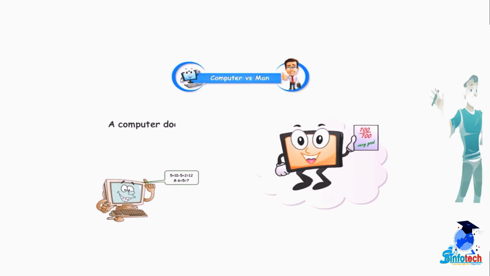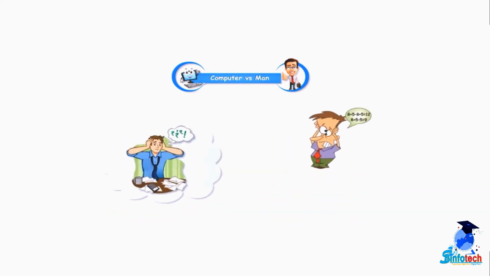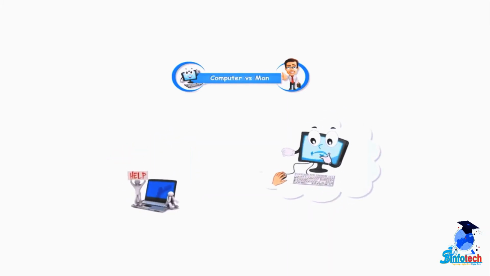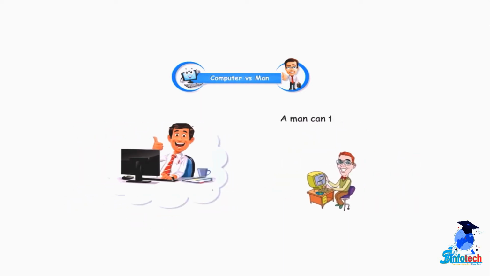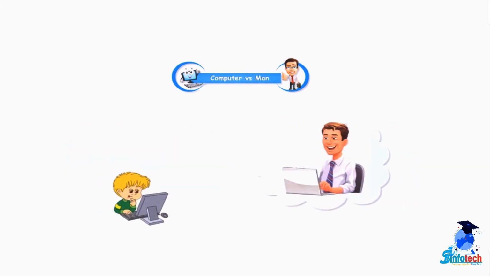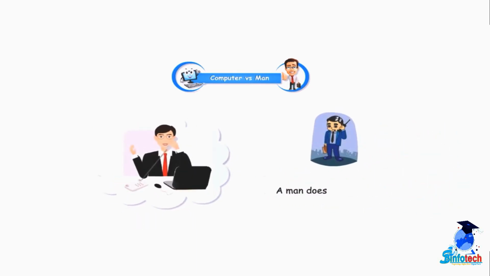A computer does not make any mistake. A man can make mistakes. A computer cannot take its own decisions. A man can take his own decisions. A computer works on a man's orders. A man does not need any order to work.